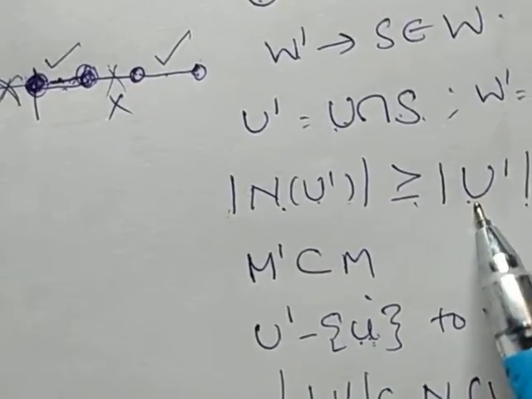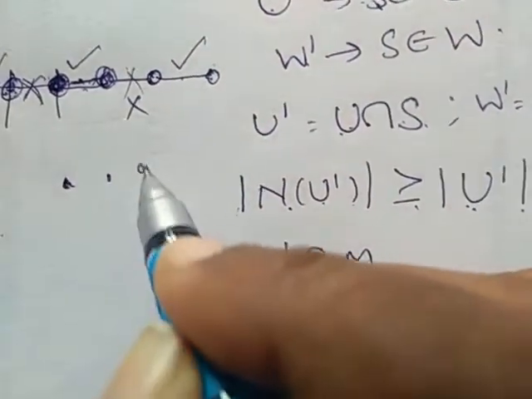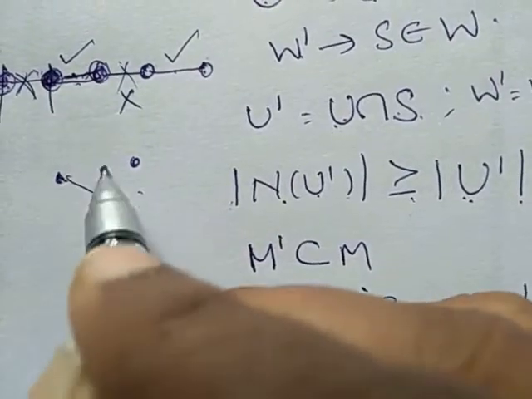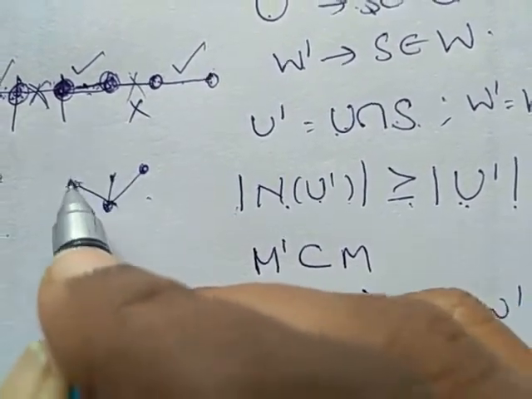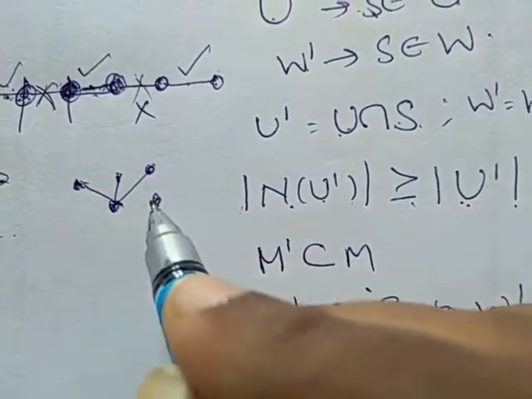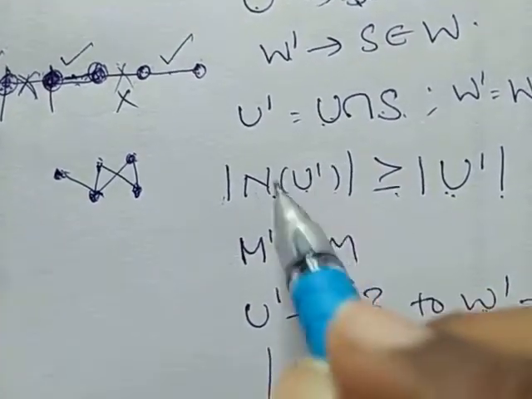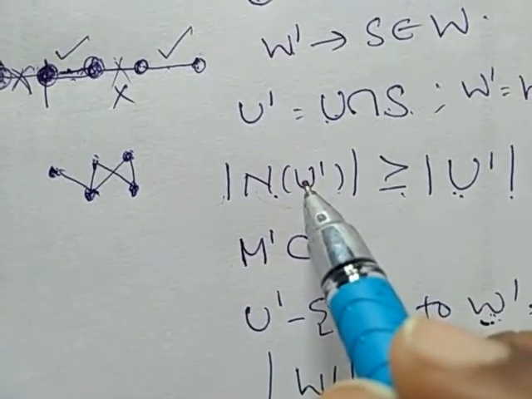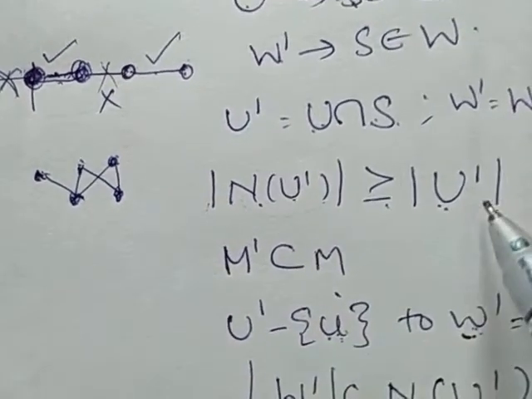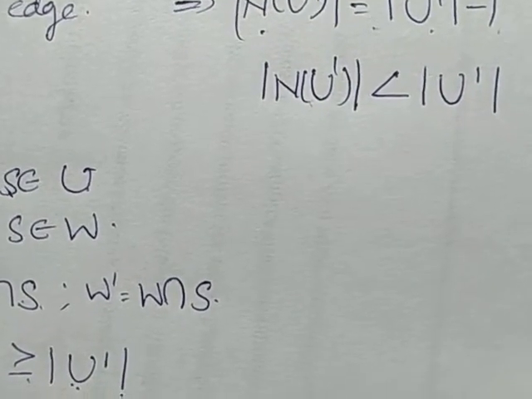That is the definition of our neighborhood condition: when I consider a vertex, its neighborhood is these two vertices, so the neighborhood can have more vertices compared to the cardinality of U. Therefore, we end up with a contradiction.